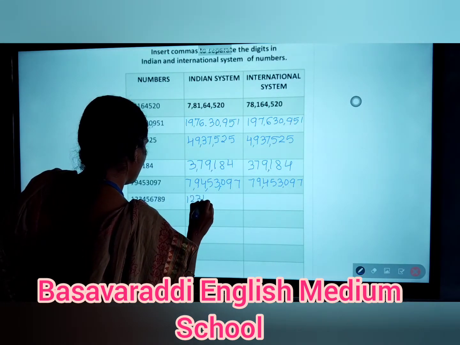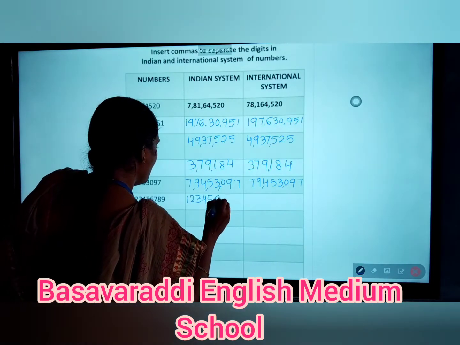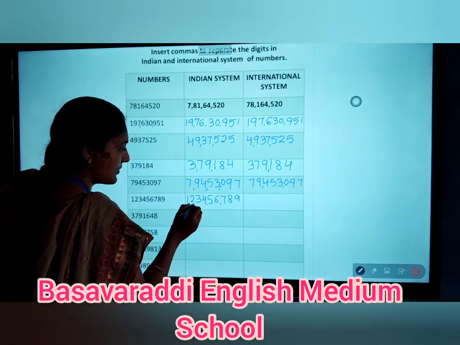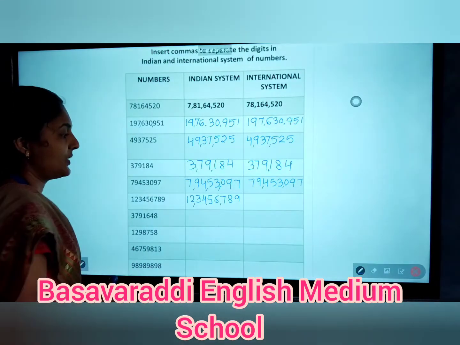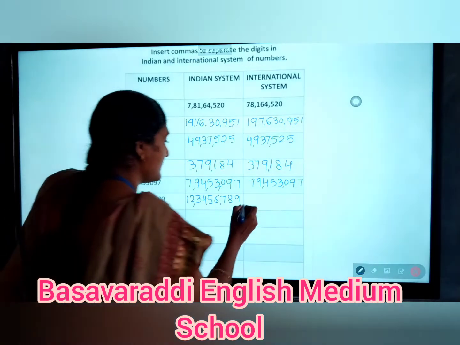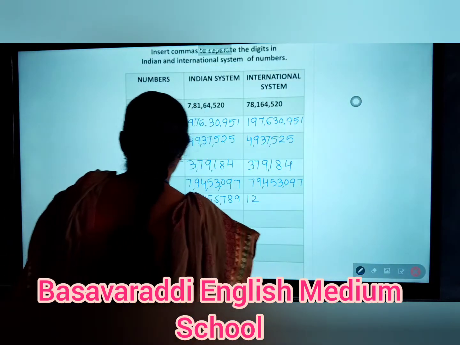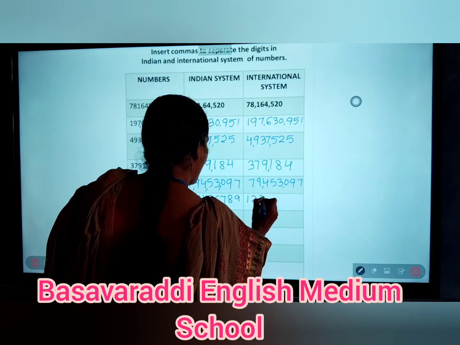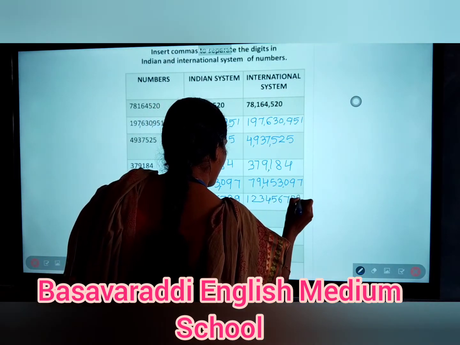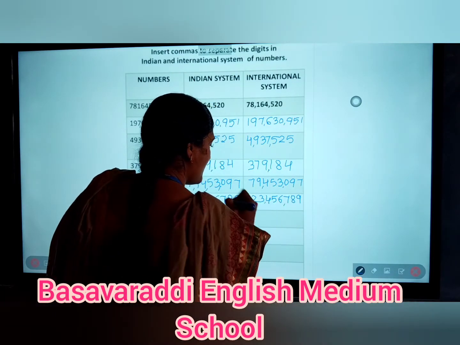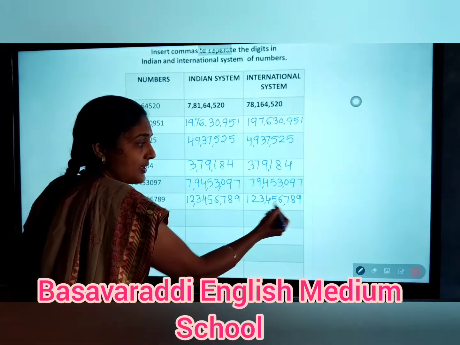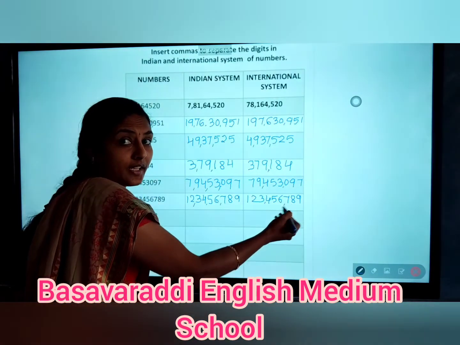The next question is like here, that is after 100 place, after 10,000, after 10 lakh. So it means 12 crore 34 lakh 56,789. So 123,456,789.